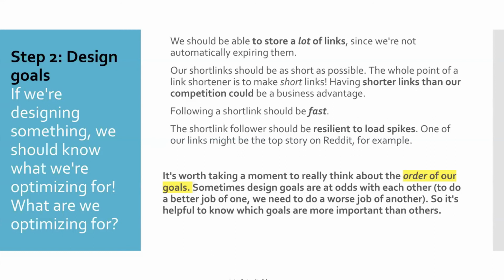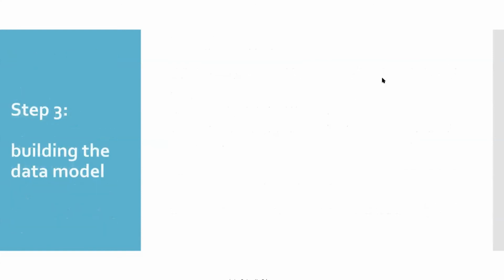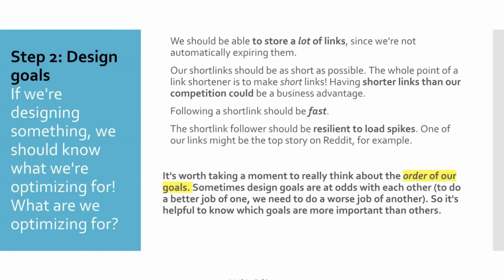So let's pause here. It's important not to go to the next step, step 3, building the data model. I really don't want to go there. I will write it as homework so that you can start writing something on this.